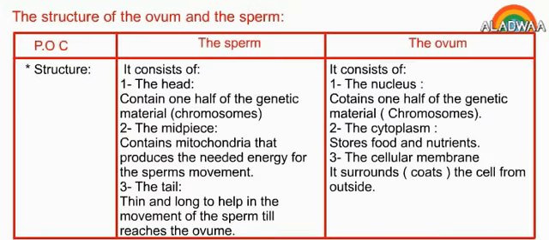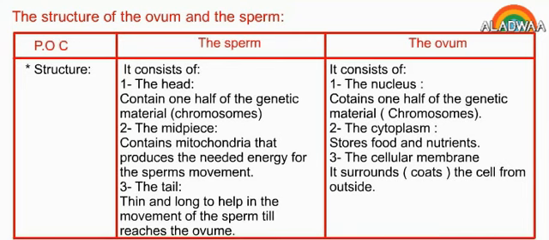Structure of the ovum and the sperm. Points of comparison. Structure. The sperm consists of the head, containing 1/2 of the genetic material, chromosomes. The midpiece contains mitochondria that produce the needed energy for the sperm's movement. The tail, thin and long, helps in the movement of the sperm till it reaches the ovum.